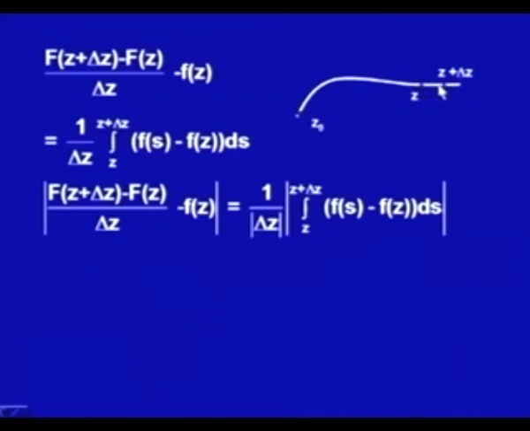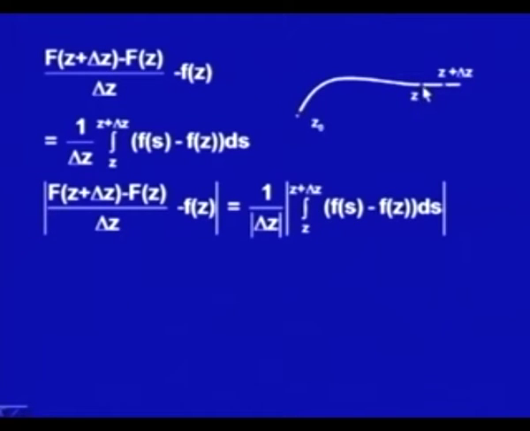So, what we are talking about in this path, you see any s over here, its difference with z will always be less than delta z. Since I am taking a small neighborhood, let us take this delta z small enough. Since f is analytic, f would be continuous in this domain.